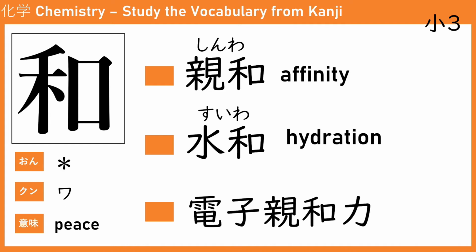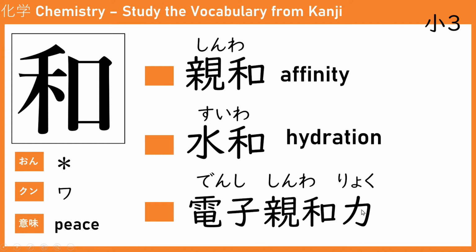This one is the one I told you before. You got denshi shinwa ryoku. Denshi means electron. The small part of electricity, denshi, is electron. Shinwa is the affinity. You got peace and peace. You got kind and peace. While ryoku is the chikara.